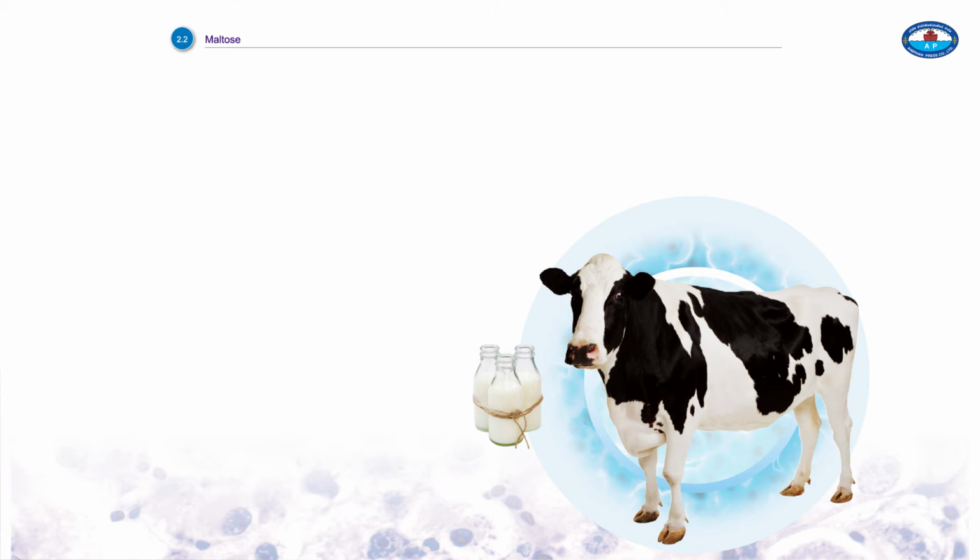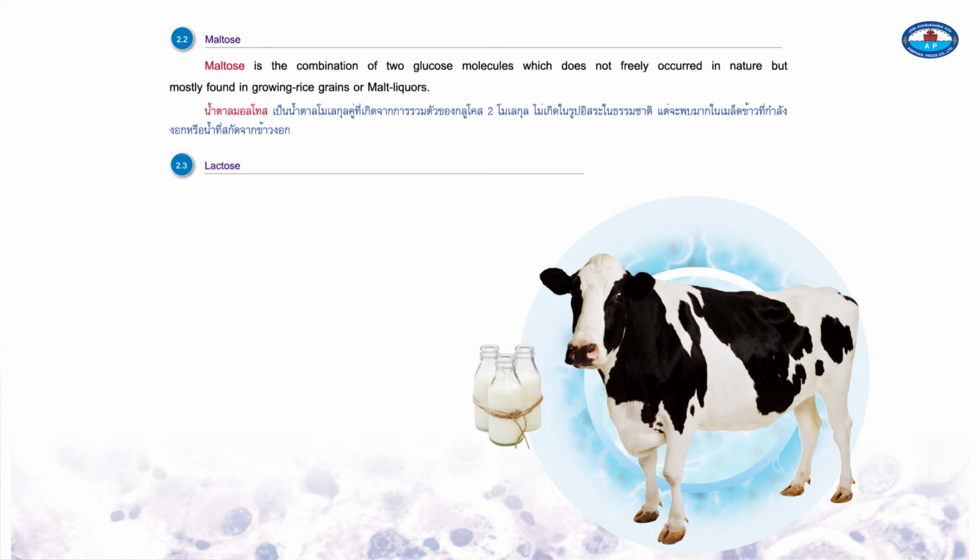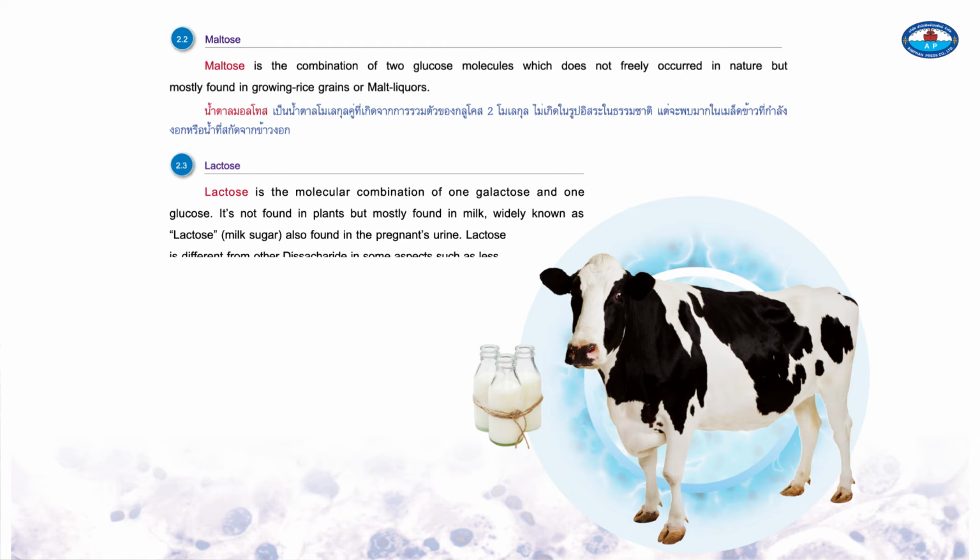2.2. Maltose. Maltose is the combination of 2 glucose molecules which do not freely occur in nature, but are mostly found in growing rice grains or malt liquors. 2.3. Lactose. Lactose is the molecular combination of 1 galactose and 1 glucose.